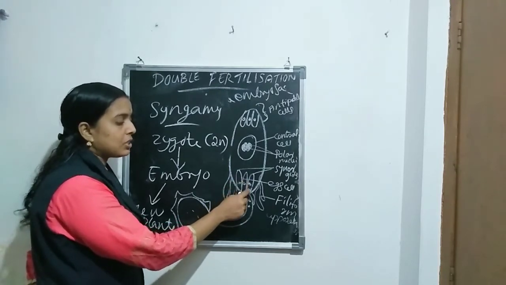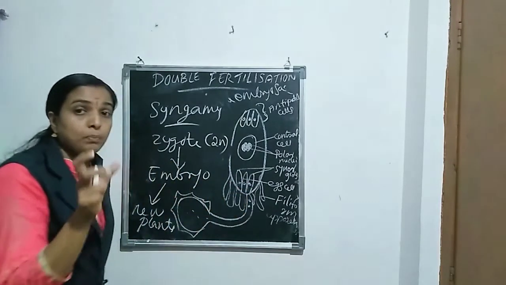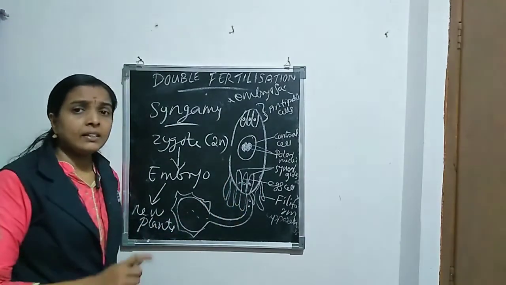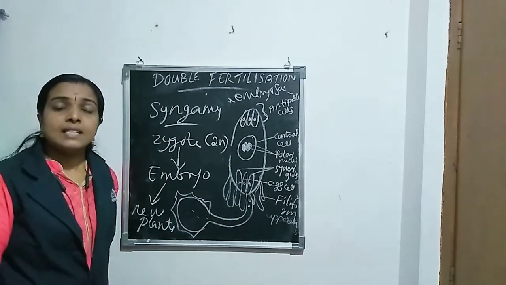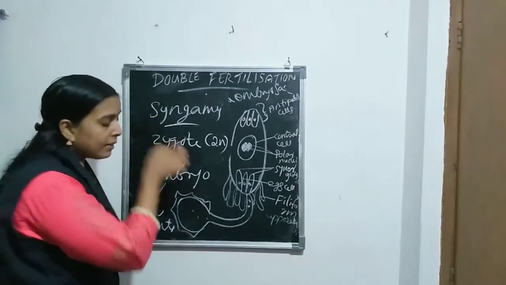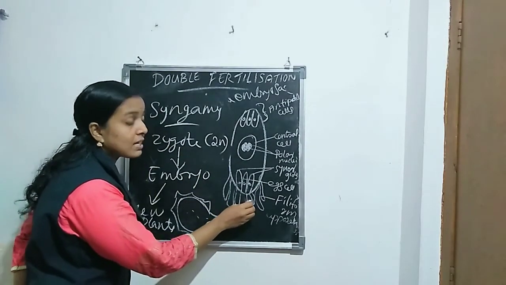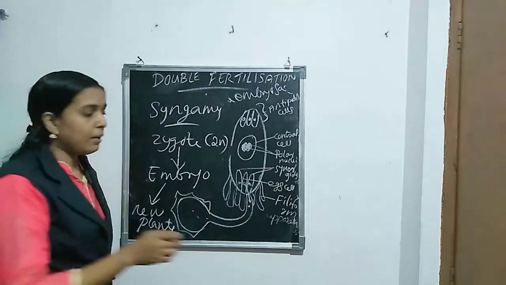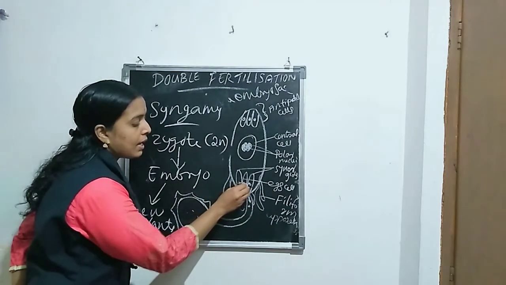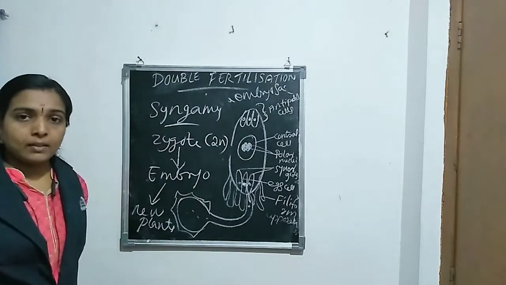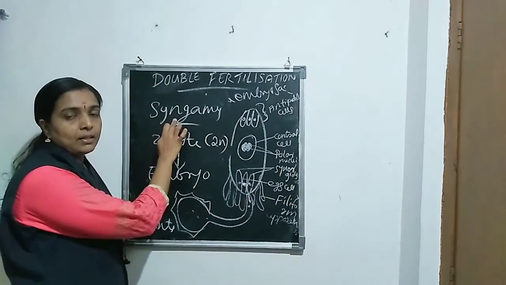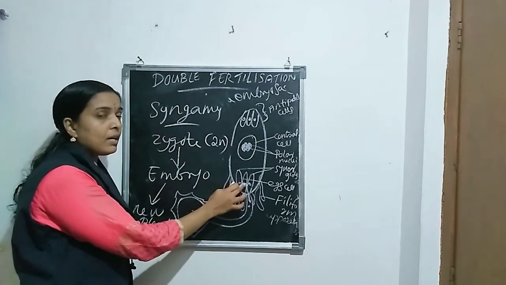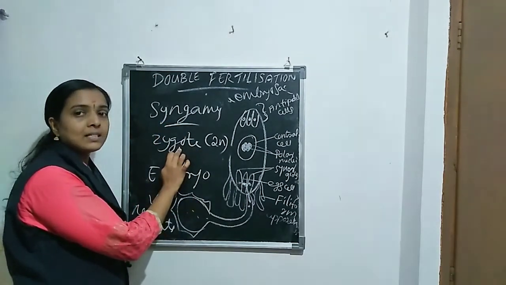The pollen tube releases its male gametes in the cytoplasm of one of the synergids. Then out of the two male gametes, only one male gamete moves towards the egg cell and fuses with it. That is syngamy. That first fertilization is known as syngamy. The product of syngamy is the zygote.